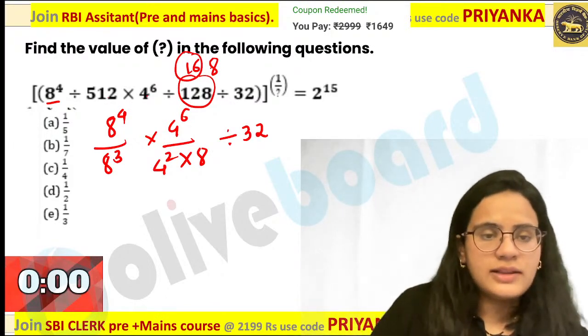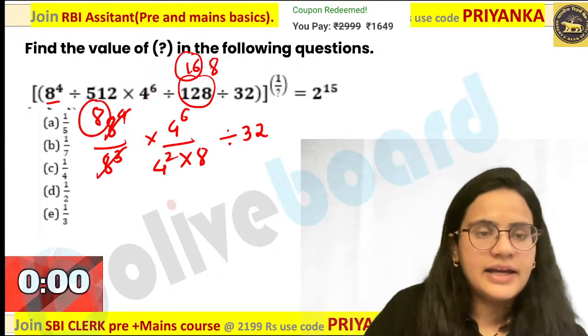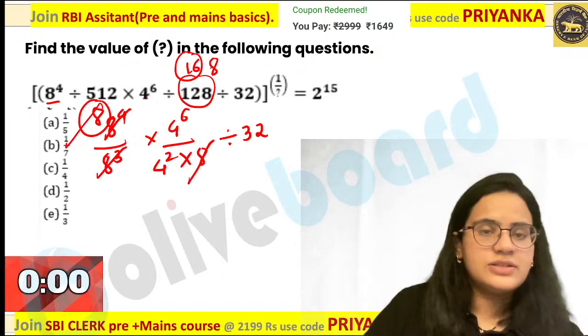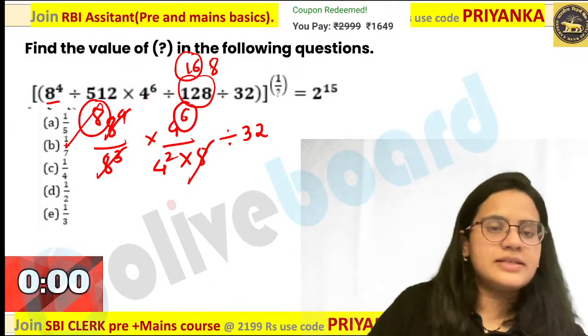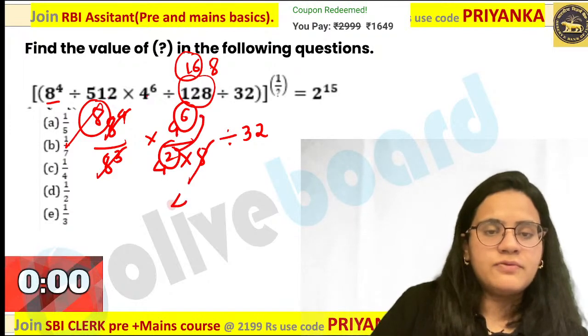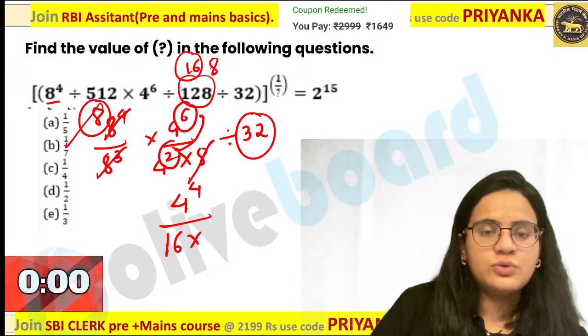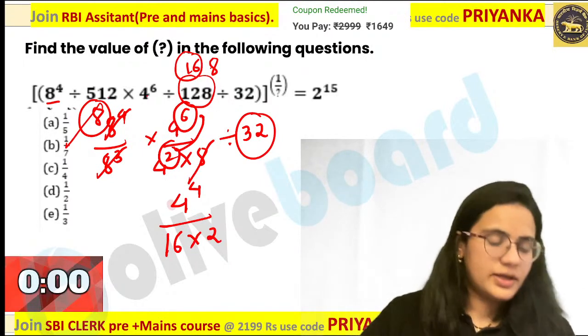Okay, now let us solve this. This will become 8. This value will be equal to 8. ये 8 और ये 8 आपका cancel हो जाएगा. This is nothing but 4 to the power 6. This is 4 to the power 2. When it will go in numerator, it will become 4 to the power 4 upon 32. So I can write 32 as 16 into 2 over here.